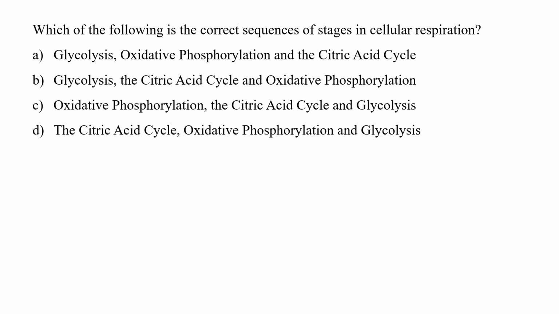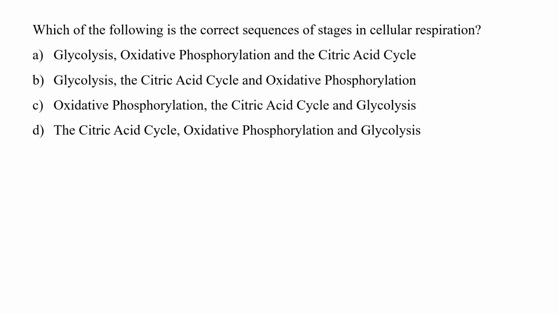The question is, which of the following is the correct sequences of stages in the cellular respiration? Cellular respiration starts with the conversion of glucose to pyruvic acid. This step is known as glycolysis, where ATP and NADPH is produced. Then this pyruvic acid is converted into acetyl coenzyme A in an intermediate step, and in this step NADPH is produced.